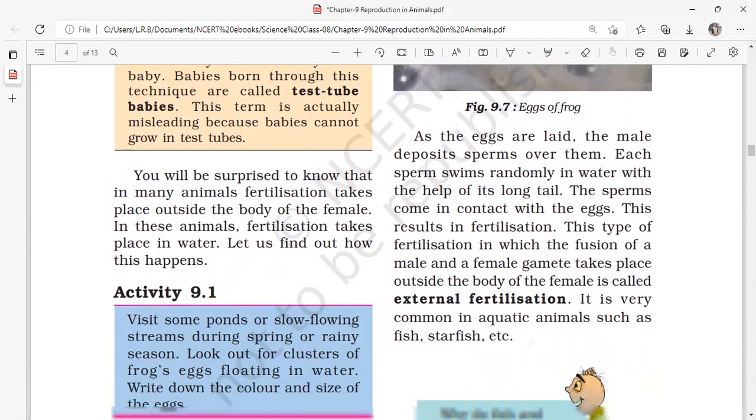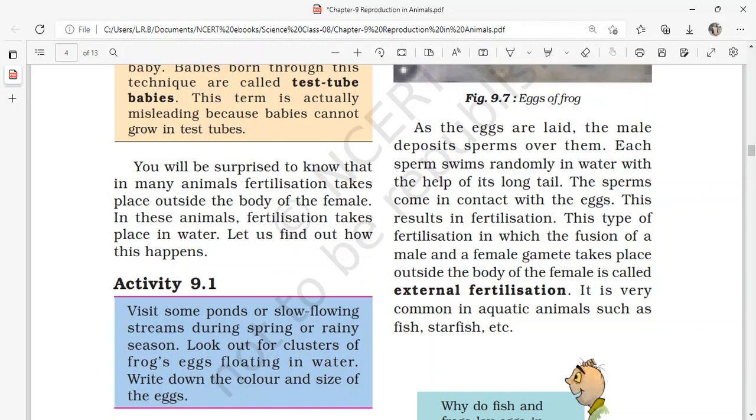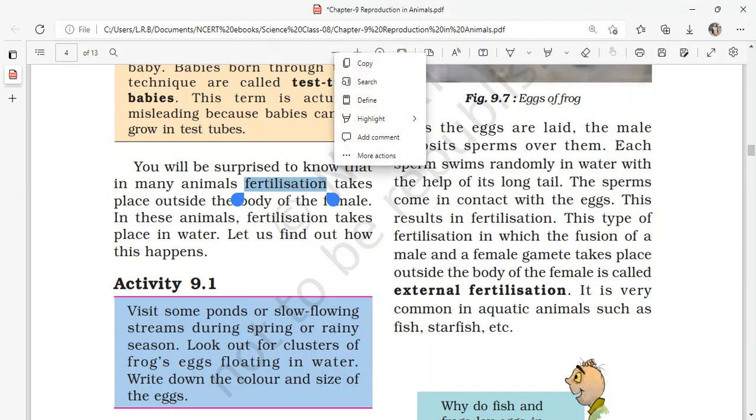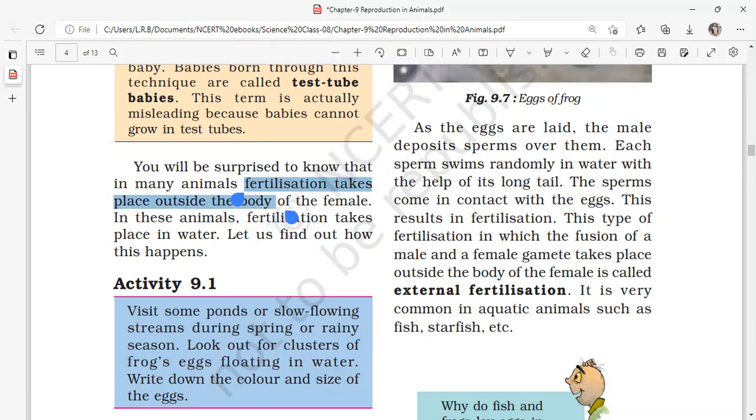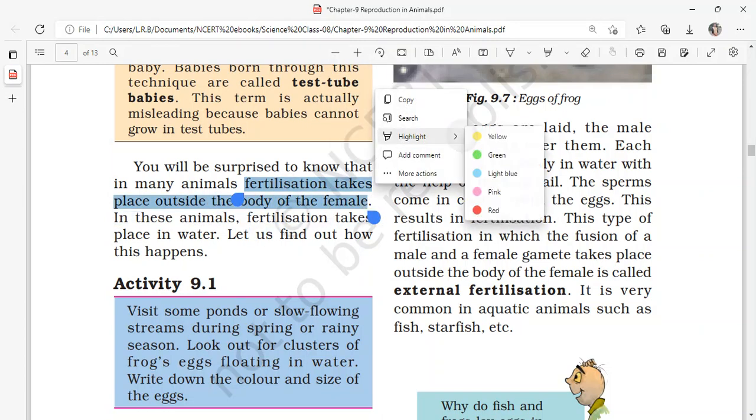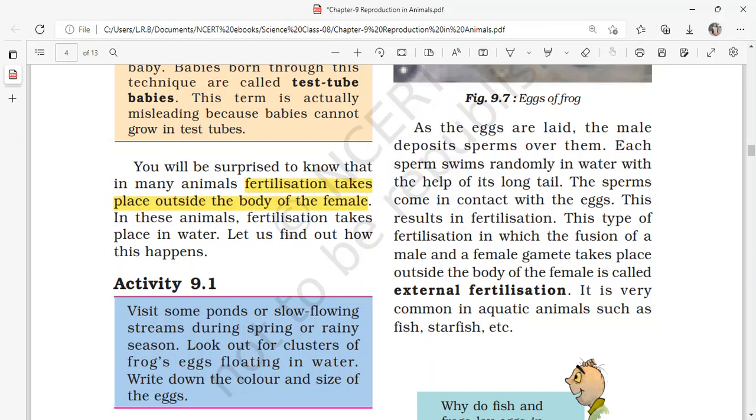You will be surprised to know that in many animals fertilization takes place outside the body of the female. There are situations where fertilization takes place in the natural environment.